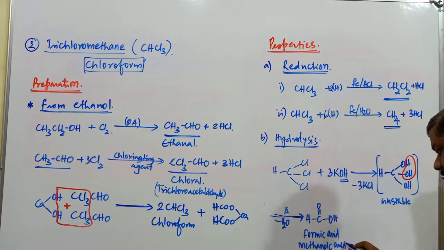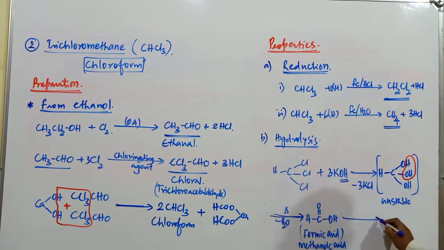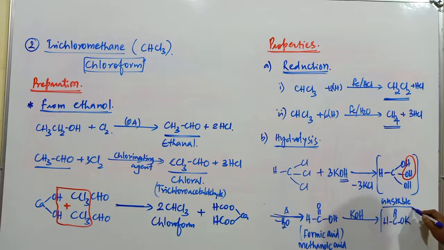Methanoic acid. Okay. Further, if this compound is treated with aqueous KOH, the main compound is HCOOK plus H2O is produced. This compound is known as potassium formate.